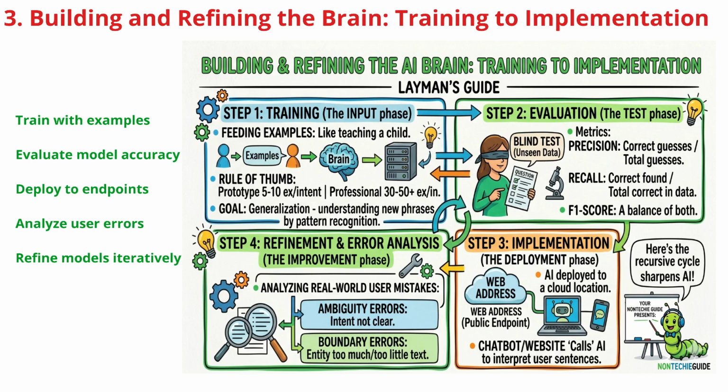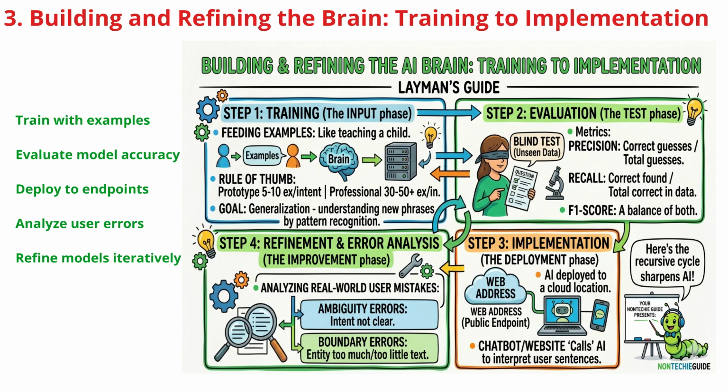We measure success on key metrics: precision, or how often it's right; recall, how many correct answers it found; and the F1-score, which balances both. Once it proves it's smart enough, we move to implementation, deploying it to a public endpoint, a web address your chatbot can call for help.